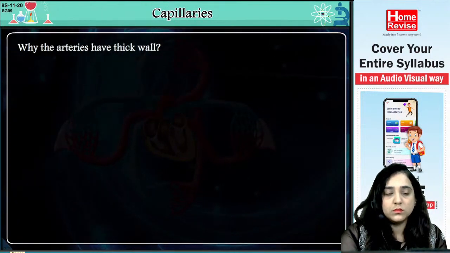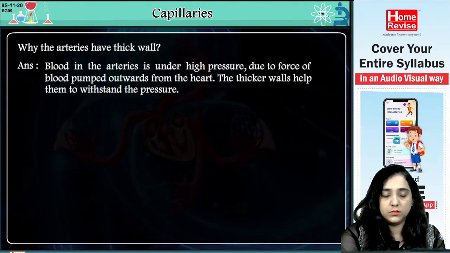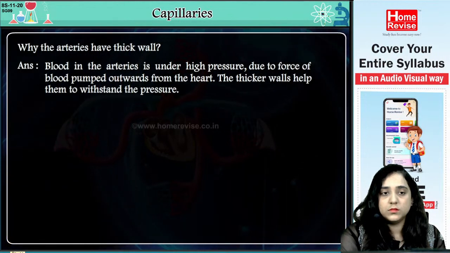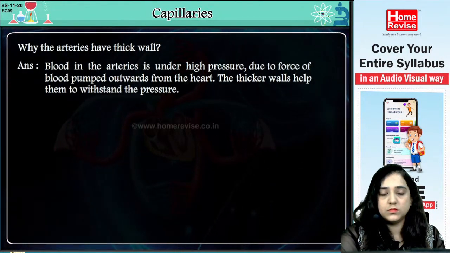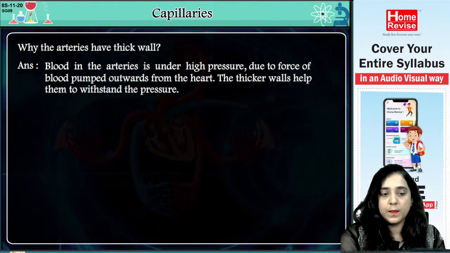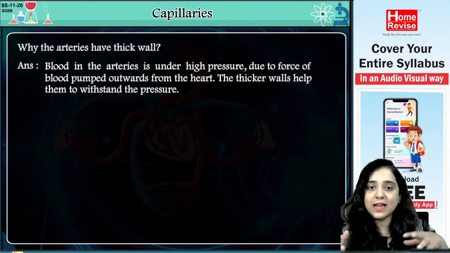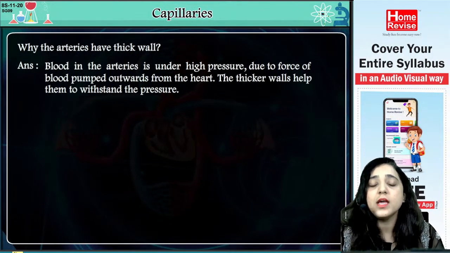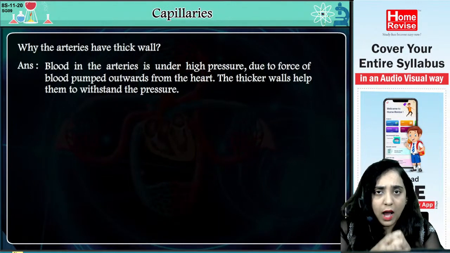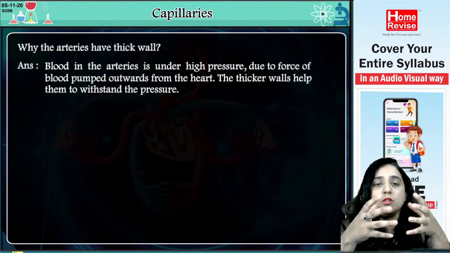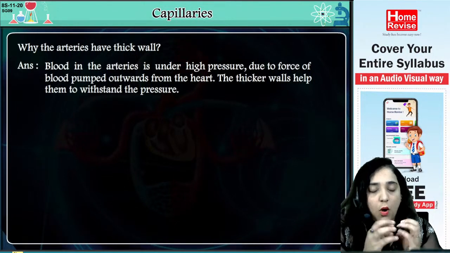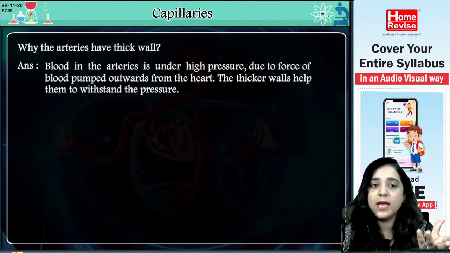Why do the arteries have thick walls? Answer: Blood in the arteries is under high pressure due to the force of blood pumped outwards from the heart. The thicker walls help them to withstand the pressure. Yes, so what is the function of arteries? For example, the heart pumps out oxygenated blood, and the vessels carrying the oxygenated blood to different parts of the body are nothing but arteries.